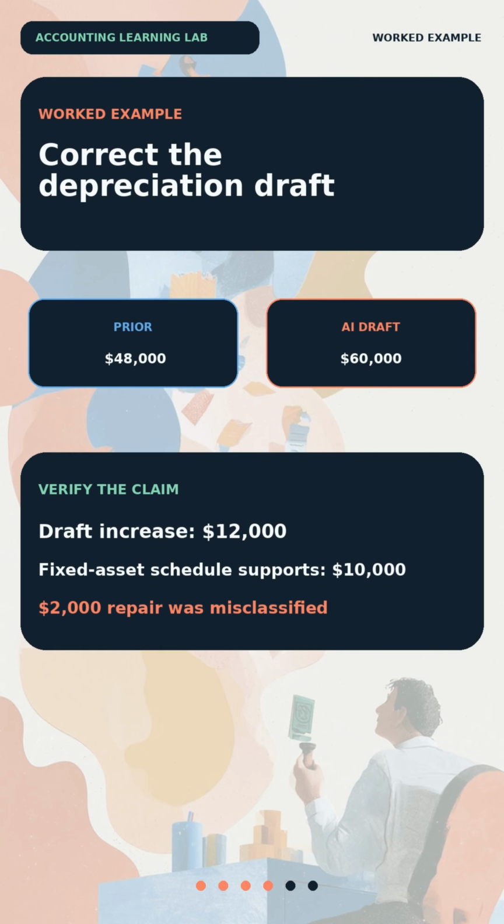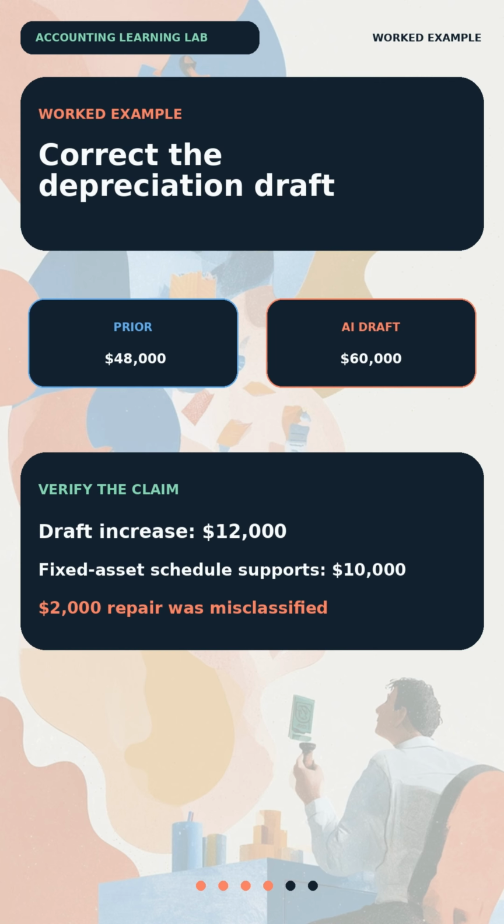This example shows 3 limits. First, AI can confuse related but different accounts. Second, it may not know which internal record is authoritative. Third, a human must decide whether the explanation is reasonable in context. A strong review is more than reading the final paragraph.